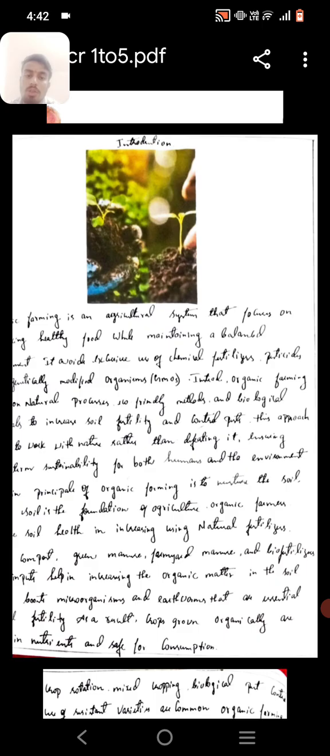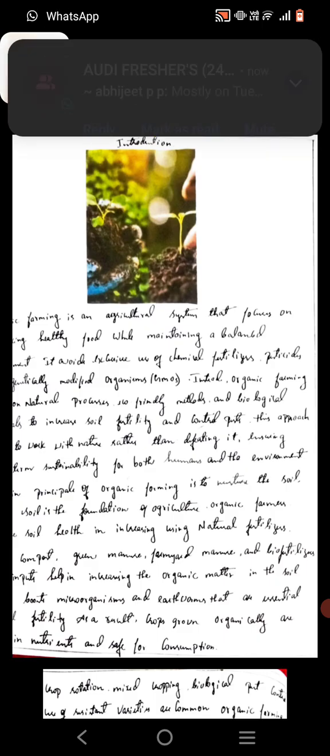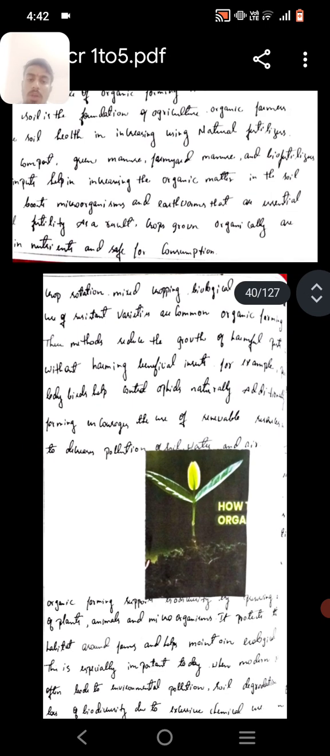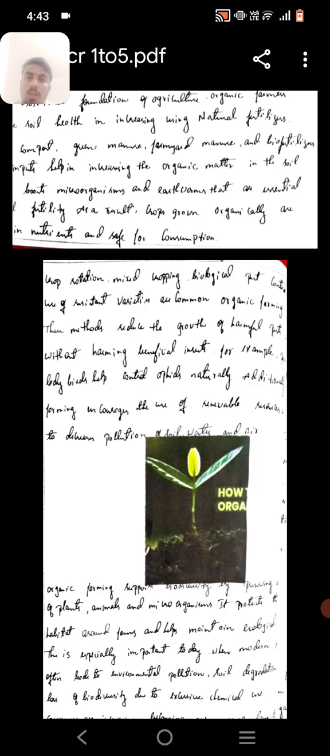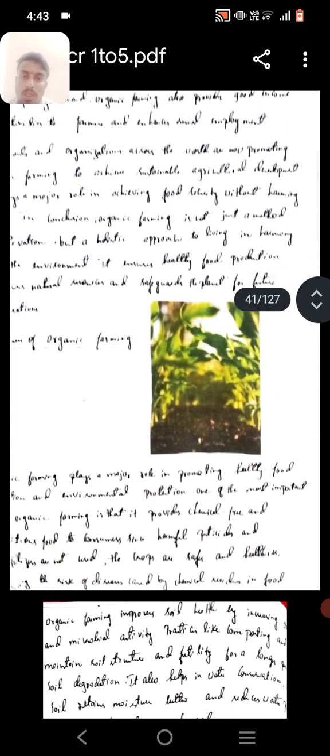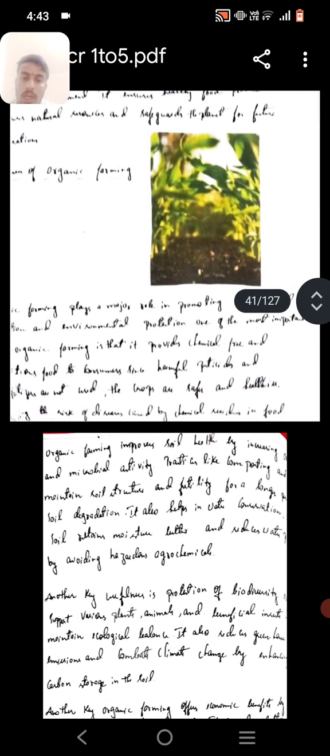It avoids the use of chemicals. Methods, chemical and biological, are used to increase soil fertility and control pests. The approach works with nature and depends on crop rotations and biological methods. Organic farming: how crops are grown, and how organic farming improves soil health and increases the